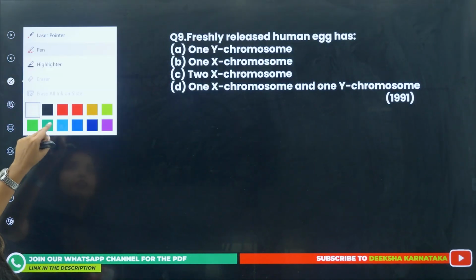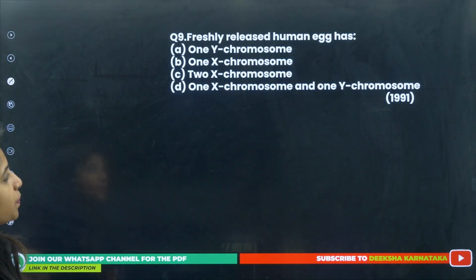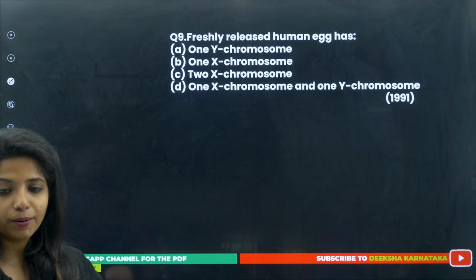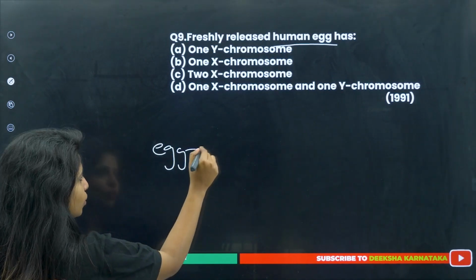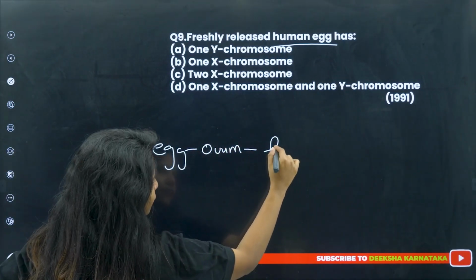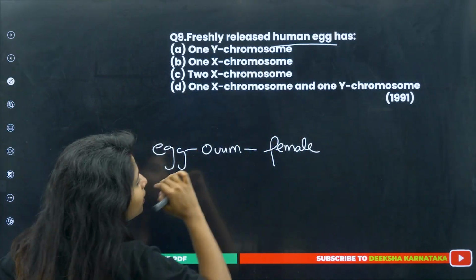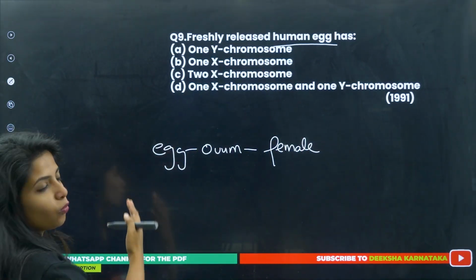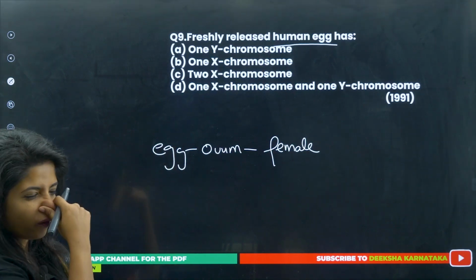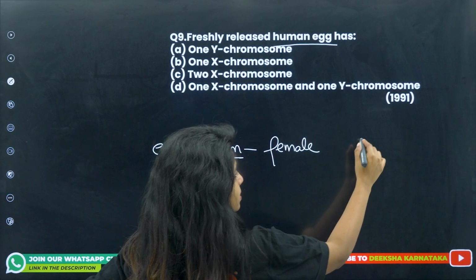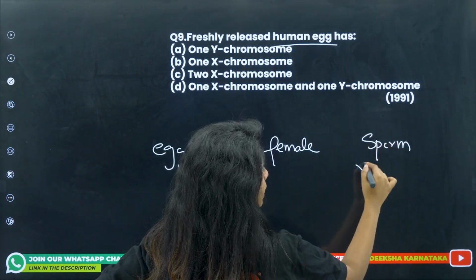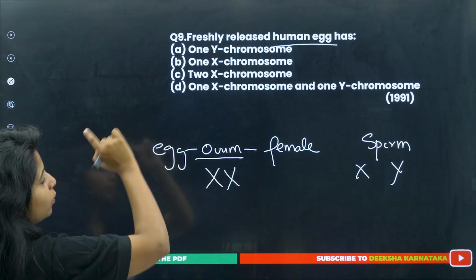Going ahead. Freshly released human egg has: 1 Y chromosome, X chromosome, 2 X chromosome, or 1 X chromosome and 1 Y chromosome. So please remember, they are asking about human egg. An egg is basically what? The ovum, and the ovum is released by females. They have not mentioned the sex, but that does not mean they have not told anything. They have mentioned there is ovum, so ovum is for female. And ovum will always contain XX chromosome, whereas the sperm contains 1 X and 1 Y chromosome.